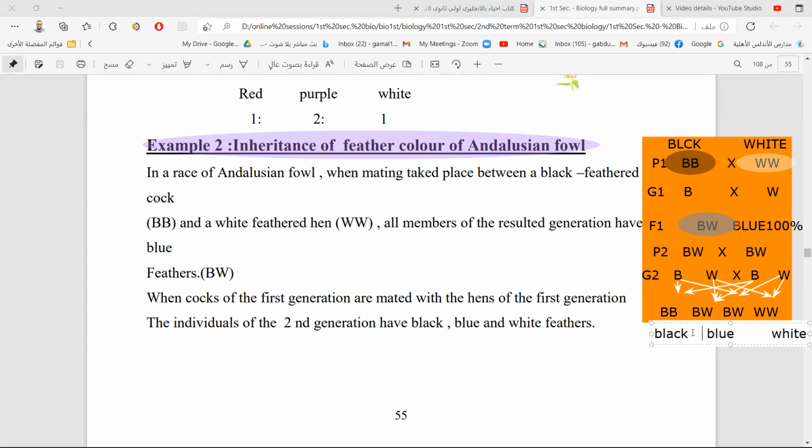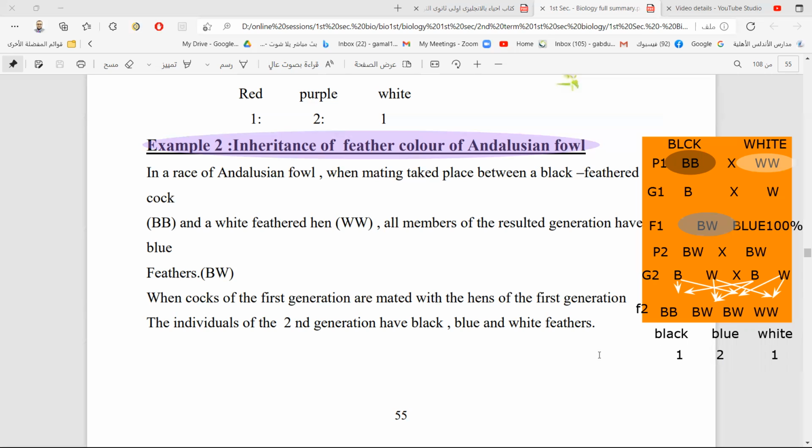So here the percentage will be 1 to 2 to 1: 1 black, 2 blue, and 1 white. This is the percentage of the second generation, which is F2. This is the second generation of the crossing between the Andalusian fowl.